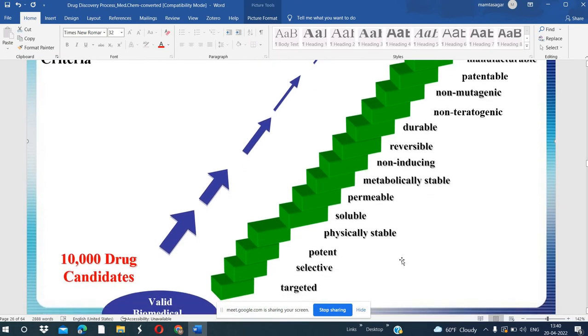So here you can see you will take the selected drug, and you will see whether the drug will work for that disease or not. So that will be your criteria. That way you will choose selectively. So there is the selectiveness of that drug. Potency, you need to see whether that drug is potent or not. The drug on which you are working should have the potential, it should work against the target. So on the basis of that,